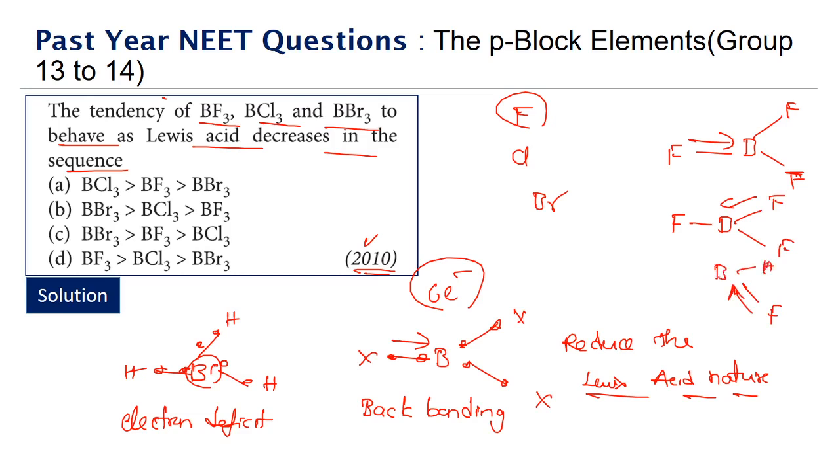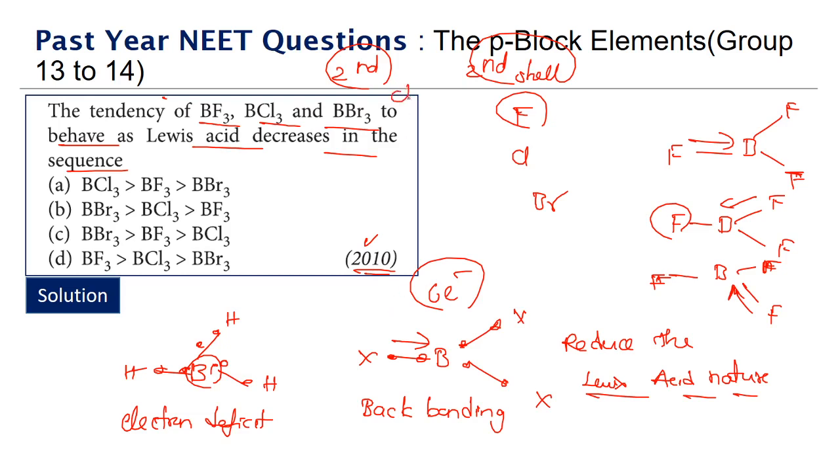So we'll have a resonance happening here also. Because of its small size, fluorine will be able to form a stronger back bonding. Not only that, the valence shell of fluorine is the second shell, and valence shell of boron is also second shell. So these orbitals will have similar energy and overlapping will be efficient.